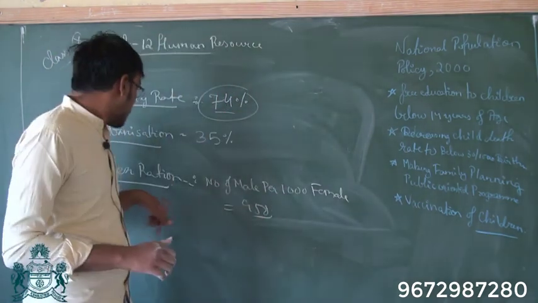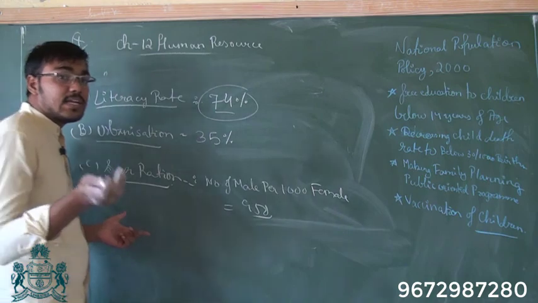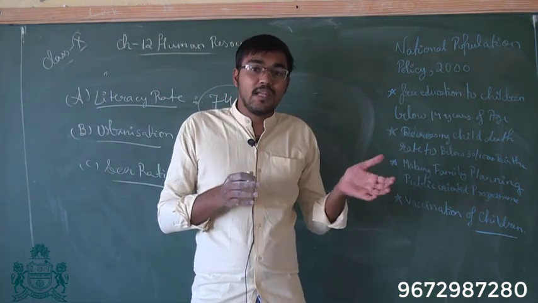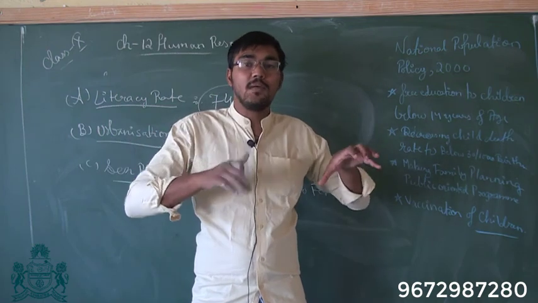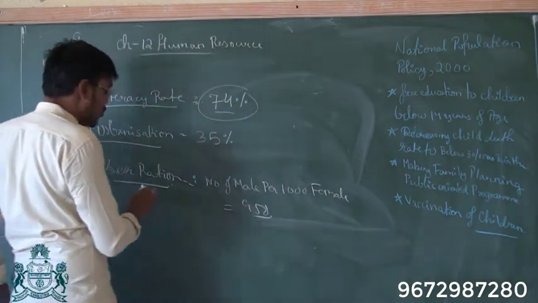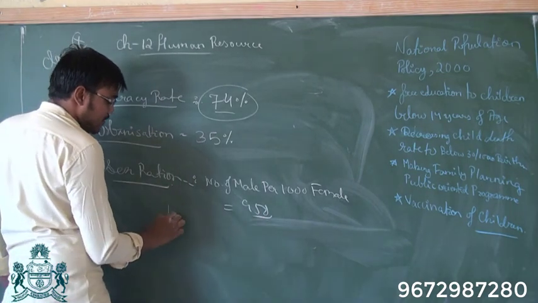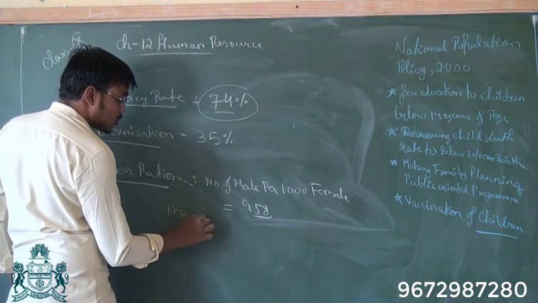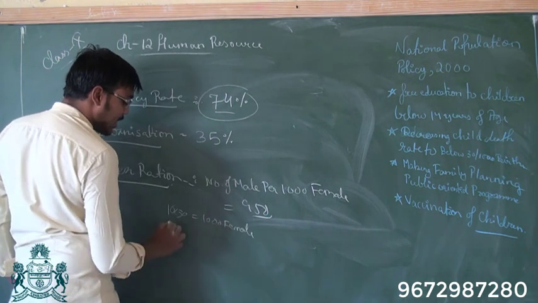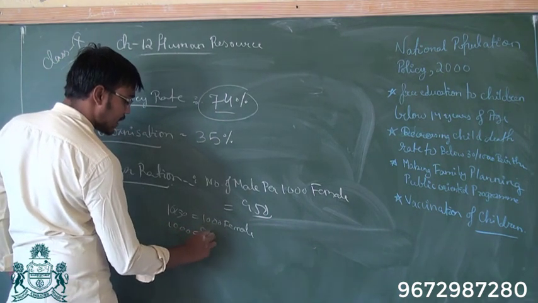But there are states in India like in south, where against 1000 males there are 1100 females. So basically we get to know about equality. If there are 1000 males, there should be 1000 females. Then this will be balanced. But in India, for 1000 males, there are 950 females.